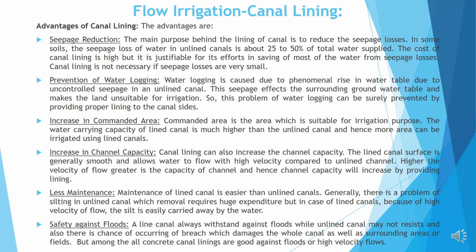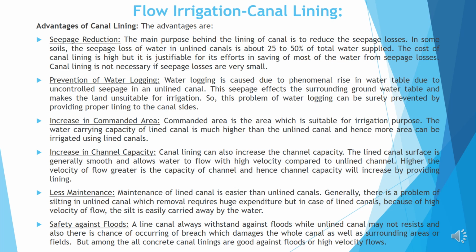Increase in commanded area. Commanded area is the area which is suitable for irrigation purpose. The water carrying capacity of a lined canal is much higher than the unlined canal, and hence more area can be irrigated using lined canals. Increase in channel capacity. Canal lining can also increase the channel capacity. The lined canal surface is generally smooth and allows water to flow with high velocity compared to an unlined channel.